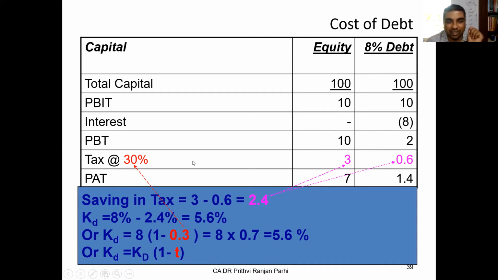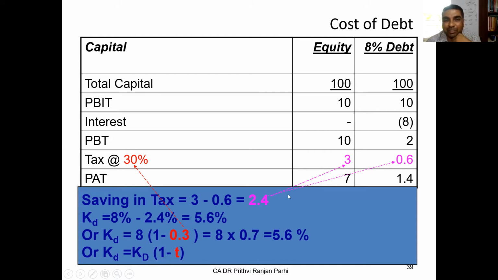There is a saving. If you assume that the tax rate is 30%, this company has to pay 3 rupees. This company has to pay 0.6. Understood? Substantial saving in tax. So 3 rupees minus 0.6, that is 2.4, is the saving in tax.